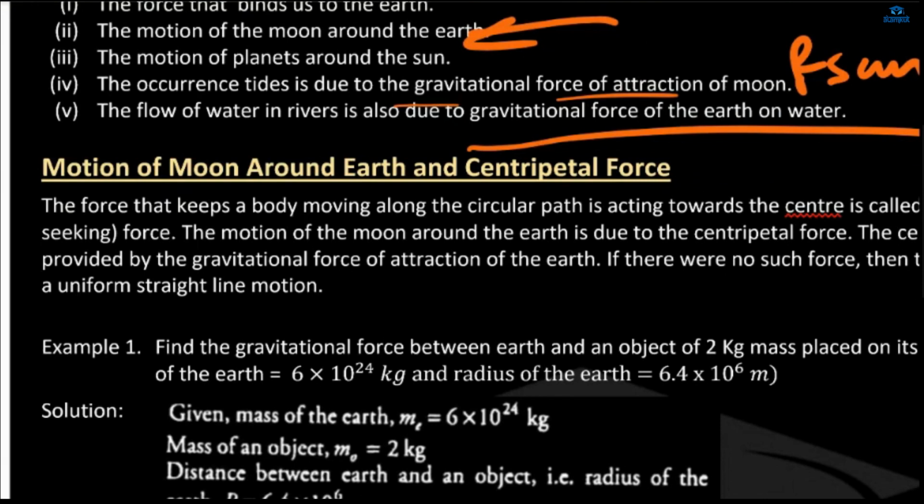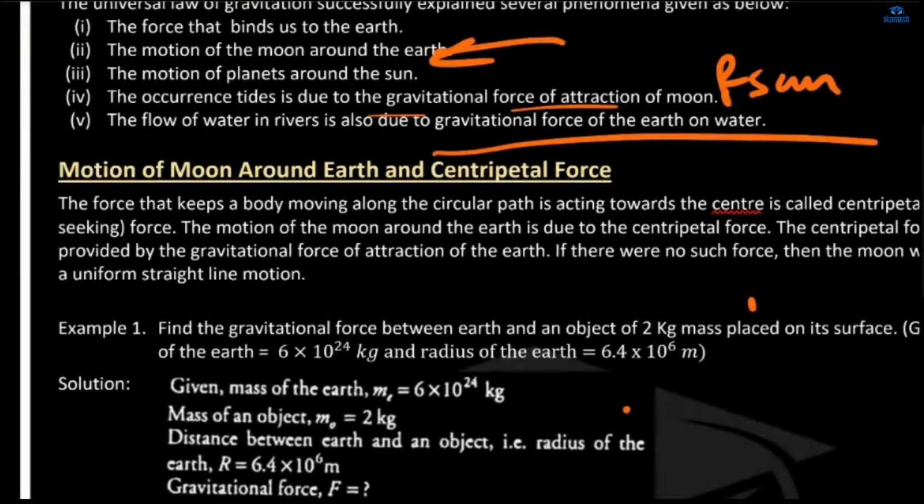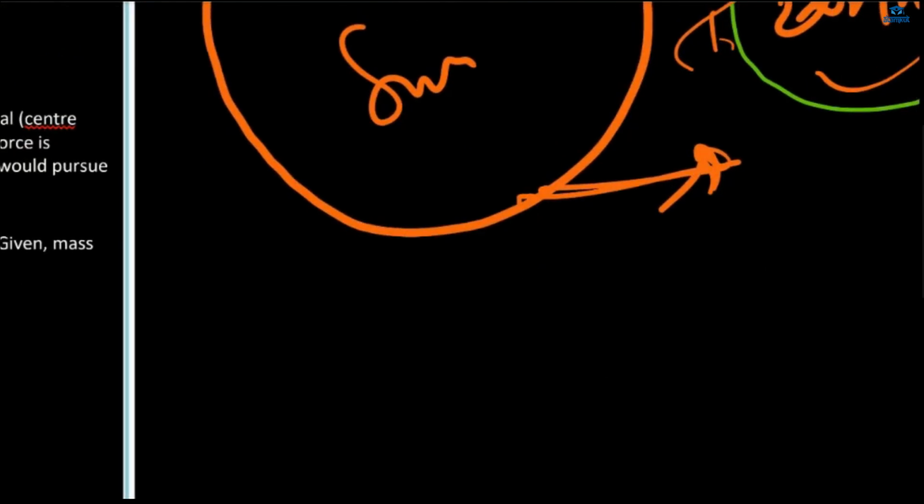Motion of moon around the earth and centripetal force. We are running out of time. Centripetal force is just the force directed from the inside, like the moon revolving around the earth due to the centripetal force, because at the center the earth applies force on the moon. Because of this the moon keeps revolving, and as soon as that force is removed, it will fly off tangentially.